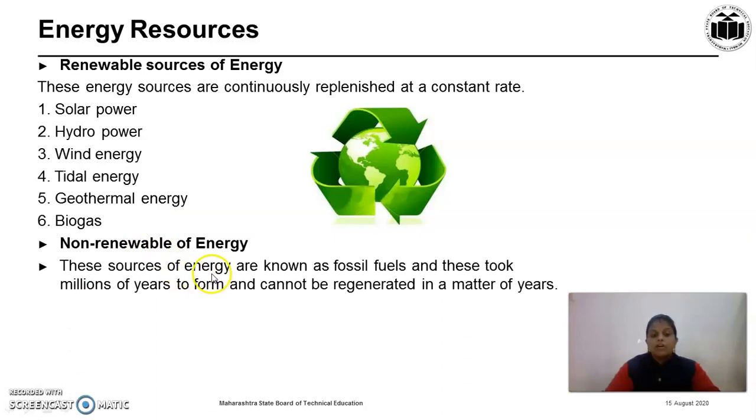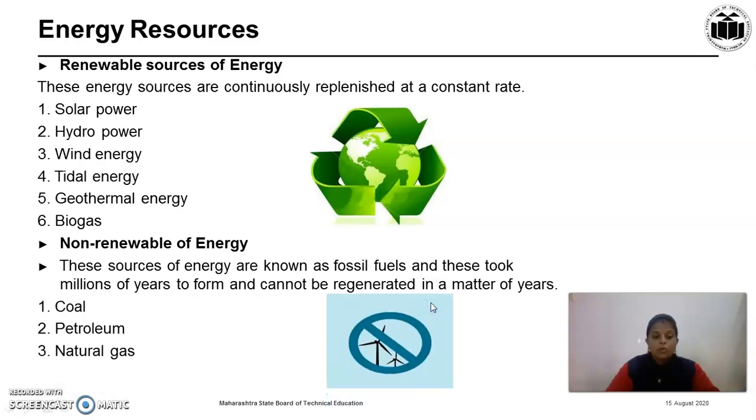Then second type of sources of energy are non-renewable sources of energy. These sources of energy are known as fossil fuel, and these took millions of years to form and cannot be regenerated in a matter of years. From definition it is clear that these are exhaustible. Then what are the examples? The examples are coal, petroleum, natural gas.